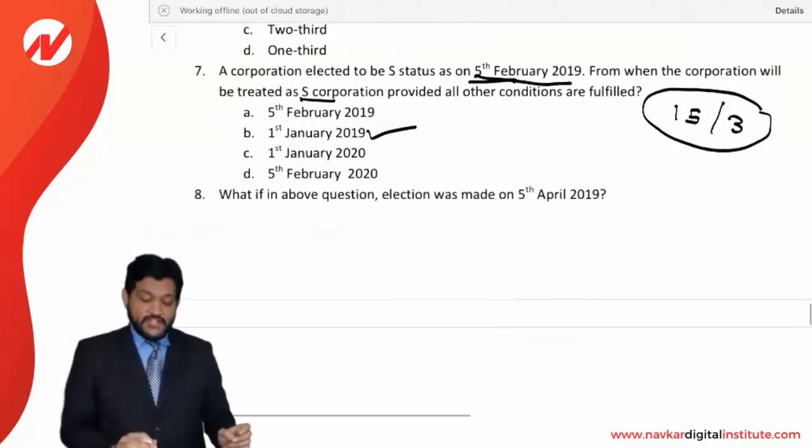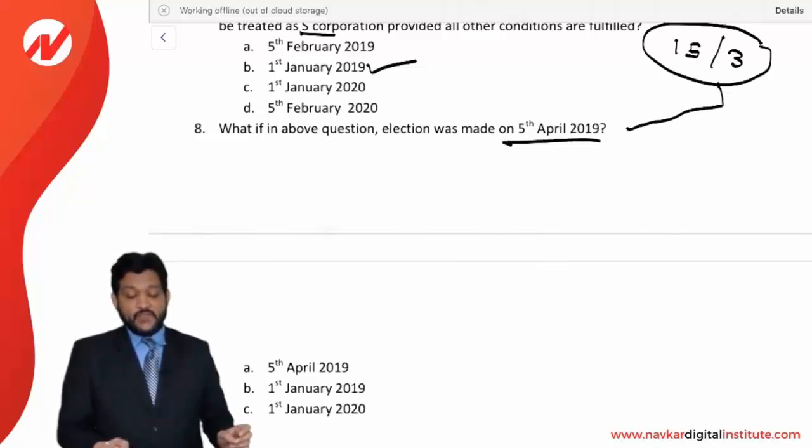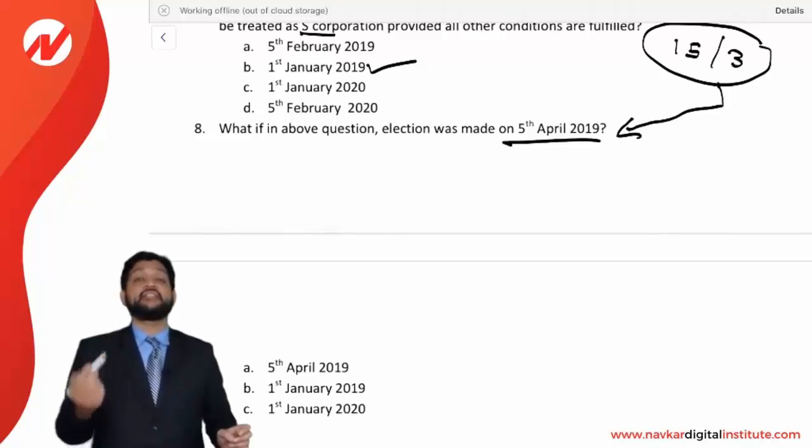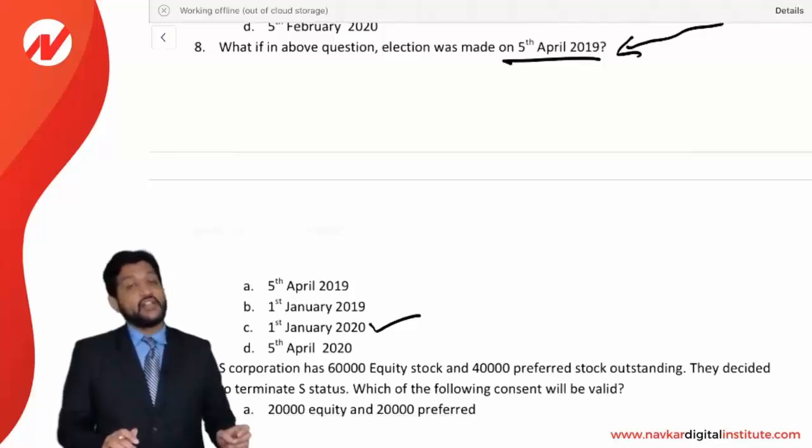What if in the above question the election was made on 5th April 2019? If it is on 5th April, that means it is after 15th March. And if it is after 15th March, then your S status will begin in the next year. So for the next year, 1st January 2020, your S status will begin.